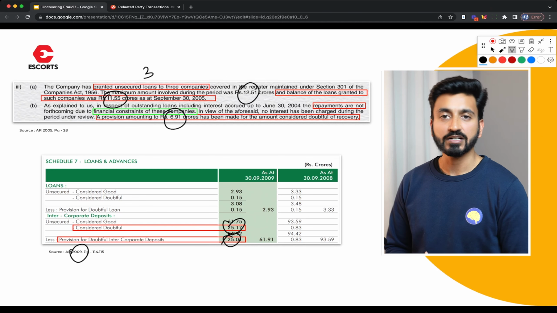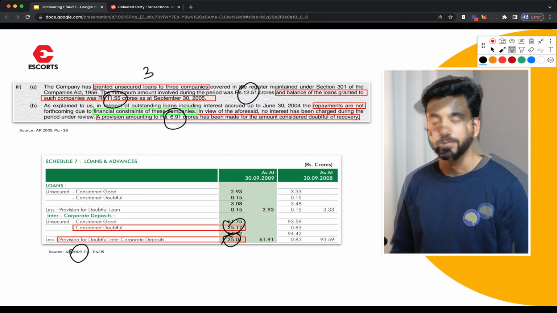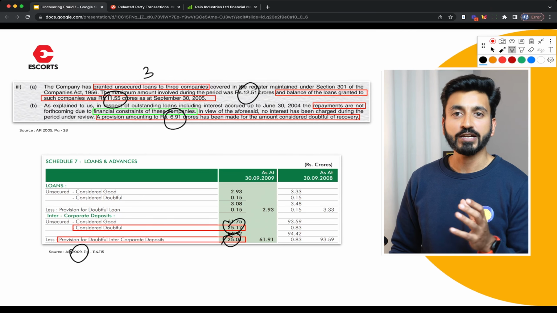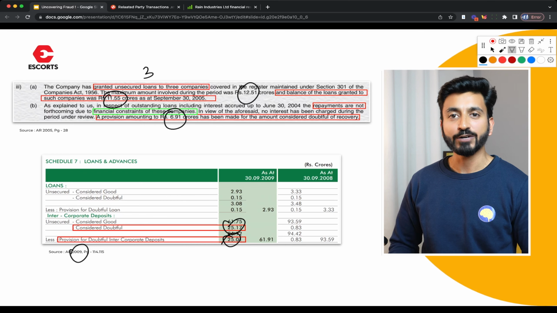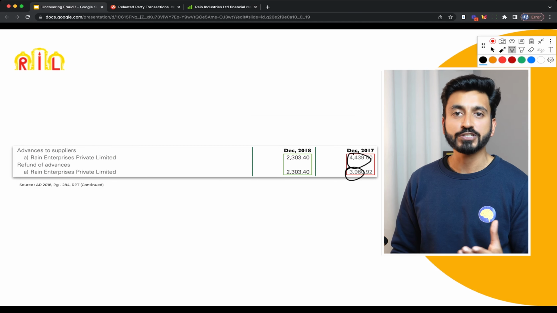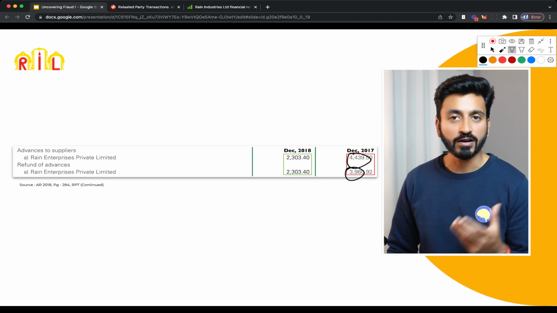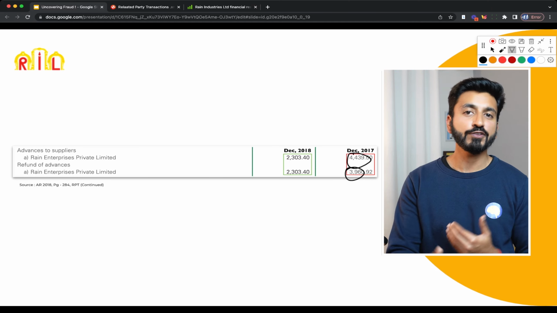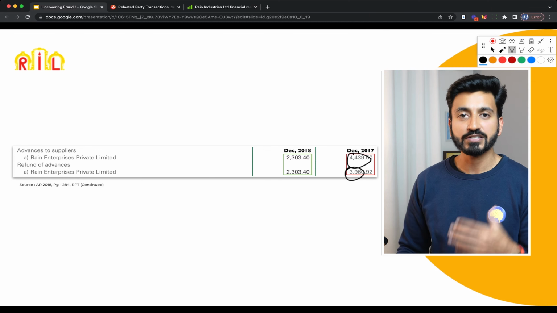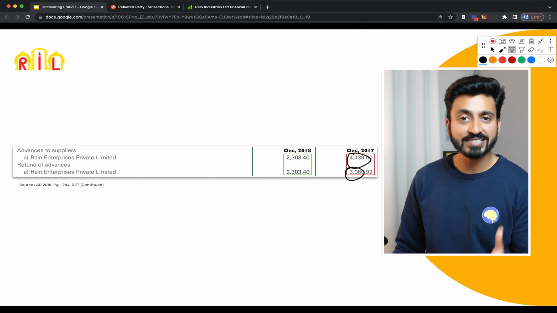Now the next case study is of Rain Industries Limited. Rain Industries is a very interesting stock because I remember in 2016 it was being touted as the next big stock pick from Mr. Monish Pabrai, who is a very accomplished investor. And a lot of investors follow this strategy of copying whatever great investors are buying. But that has its own problems.